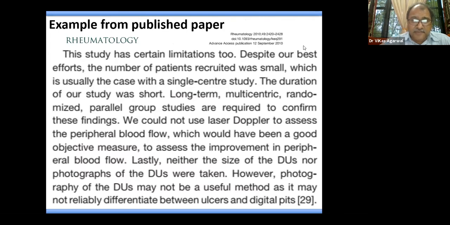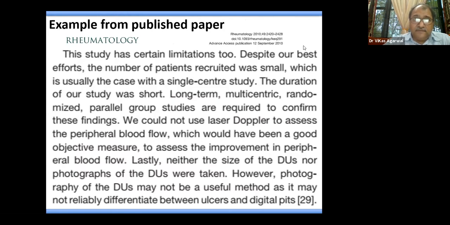Again, in the same paper, when we were discussing the limitations, we mentioned that this study has limitations, that despite our best effort, the number of patients recruited was small since it was a single center study. Also, the duration of the study was short because in this northern part of the country, winters are short.